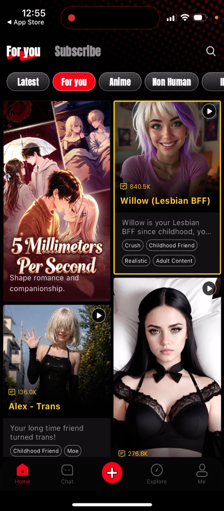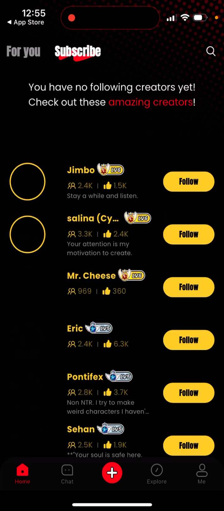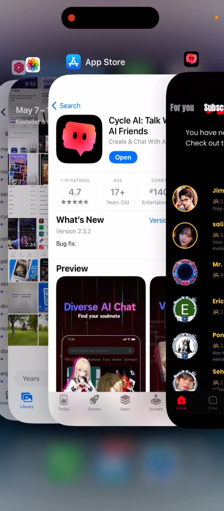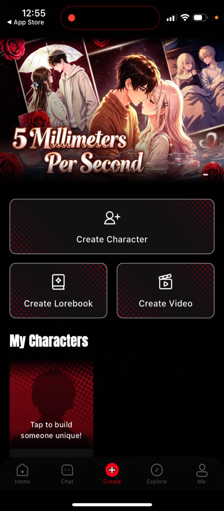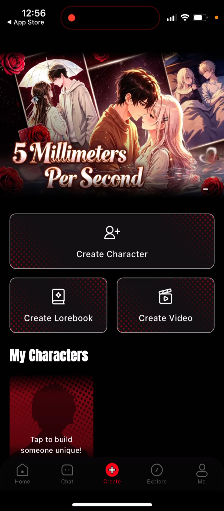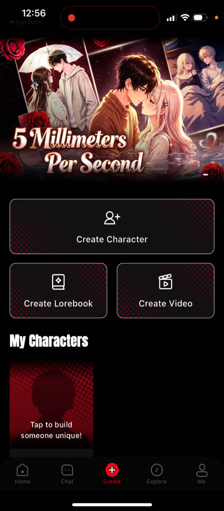And yeah, so that's just what you're having in here. That's the app. Quite a cool app. Yeah, recently it's been growing through the charts. And of course you can tap the plus button at the bottom and create your character, create a video, and so on. So give it a try and check it out.